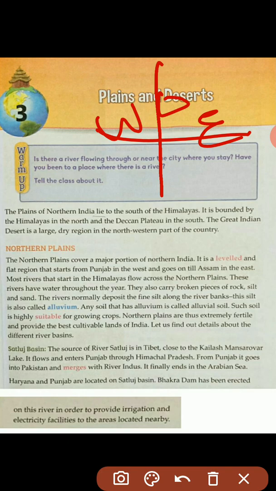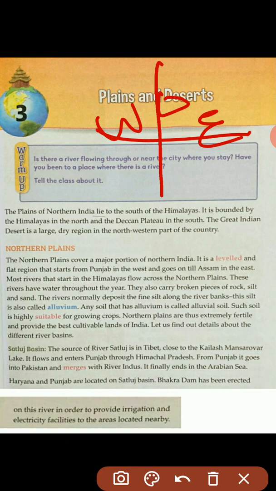These rivers have water throughout the year. They also carry broken pieces of rock, silt and sand. So, student, rock, you know about it. Silt, what is silt? Silt is made up of rock and mineral particles that are larger than clay. Got it, everyone? The rivers normally deposit the fine silt along the river bank. This silt is also called the alluvium.